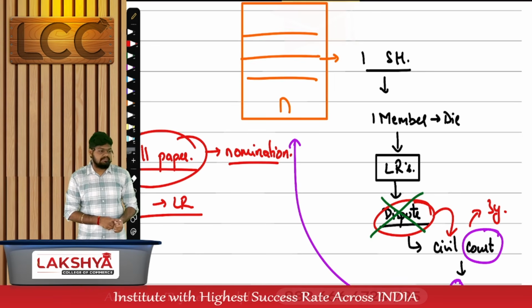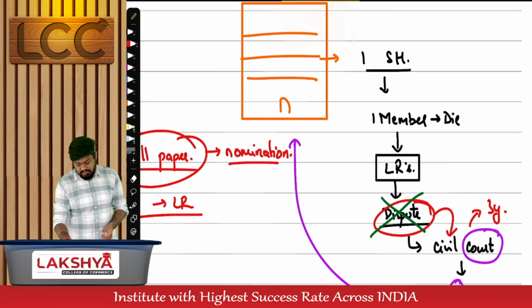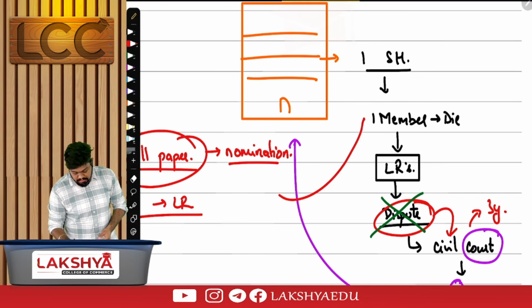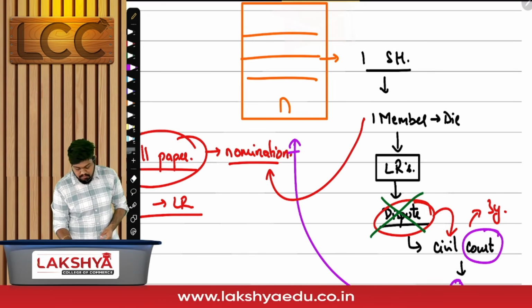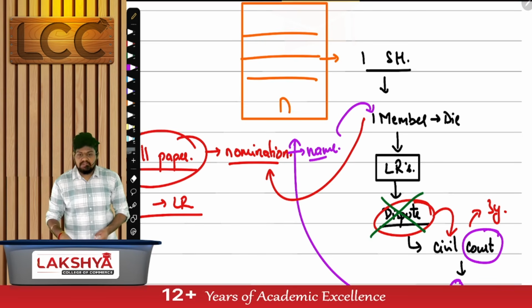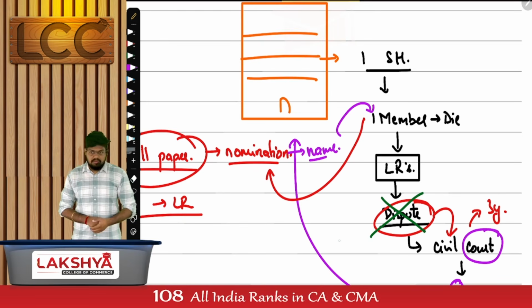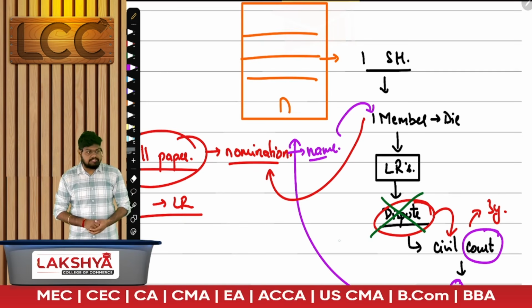I cannot take risk in a one person company. I don't want a dispute. I want the member to mention the name of one person who will become the member of the OPC on his death. Nomination clause. Nomination.